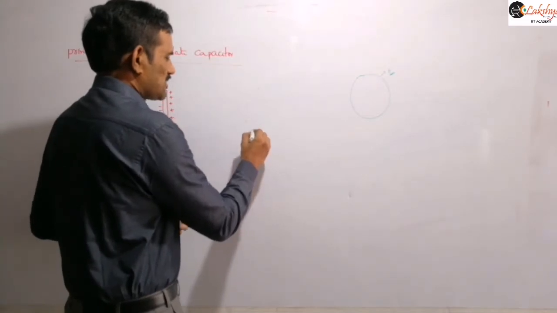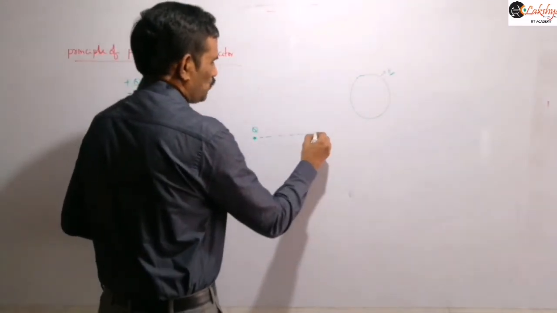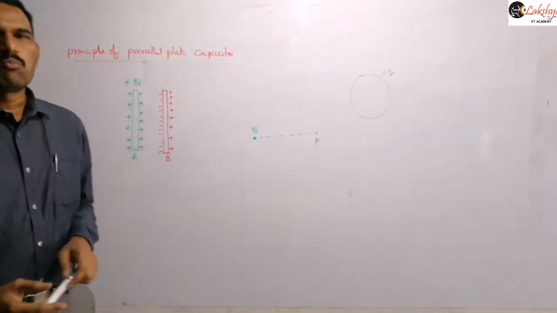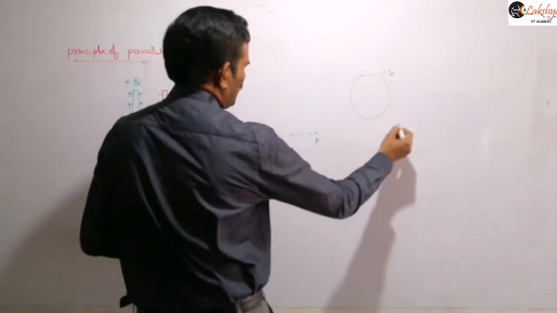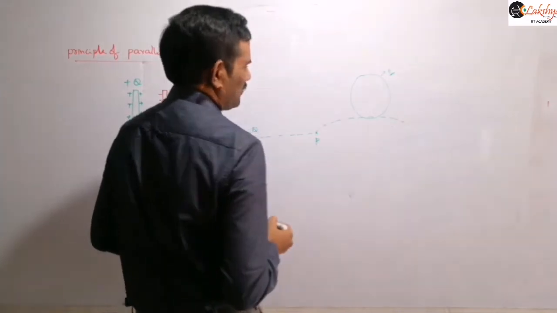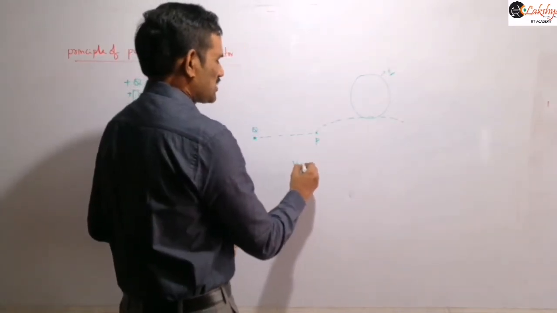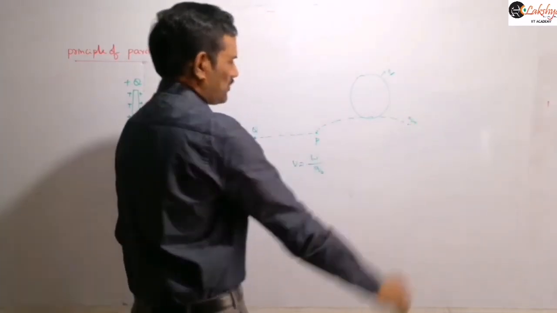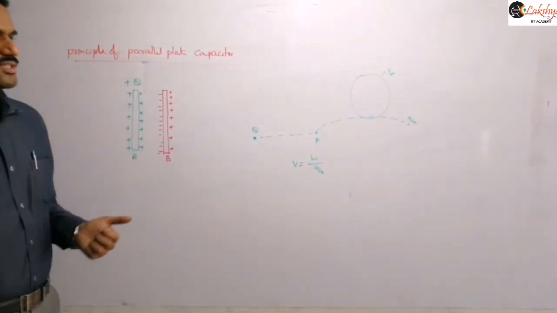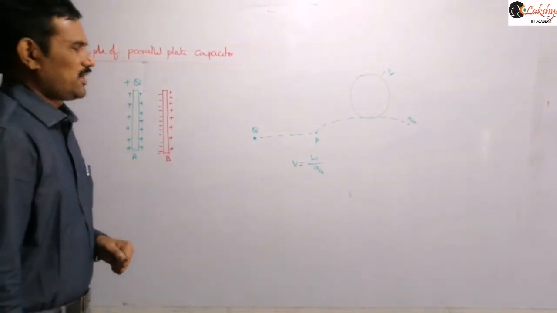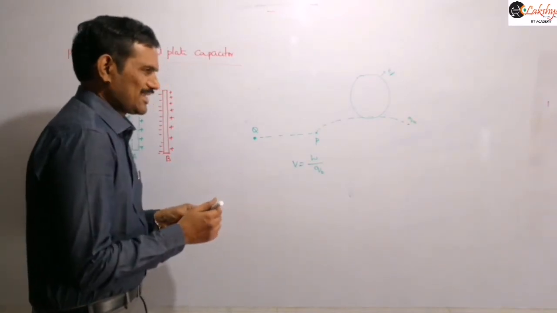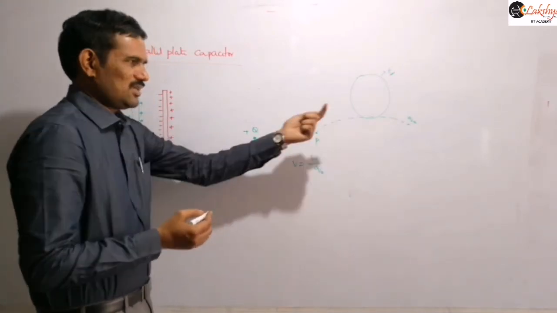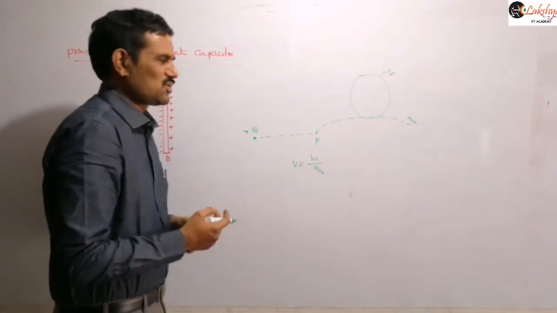Suppose I am taking a point charge placed here, and due to this, at this point P we need to define a potential. What is the definition of the potential? The amount of work done in bringing the unit positive charge from infinity to this place. That amount of work done for this unit charge is what we define as the potential, right? If we are bringing some test charge Q0, the amount of work done per unit charge is what we define as the potential. Now why we need to do a certain amount of work: suppose it is a positive charge, there exists a certain repulsive force between this charge and the test charge we are bringing.